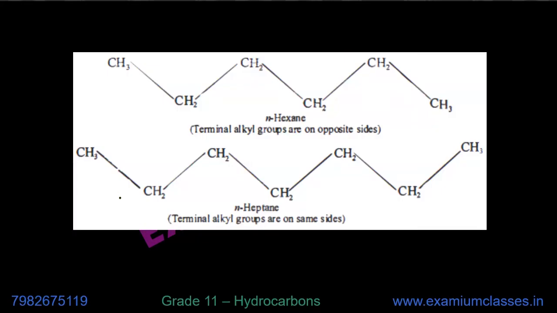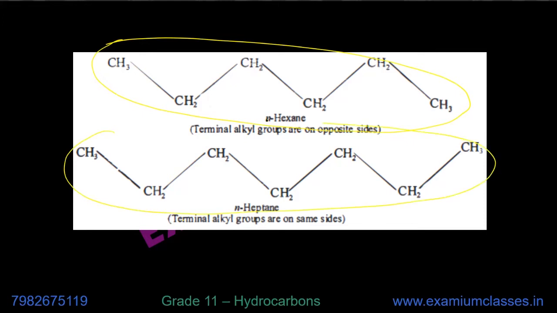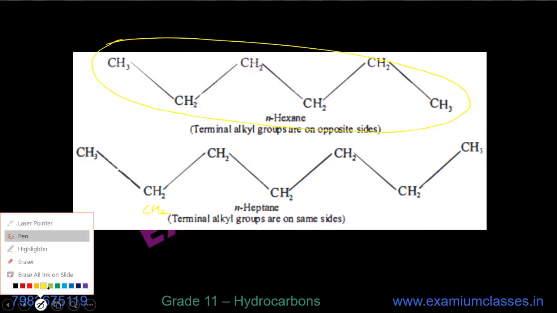So suppose we are talking about even numbered carbon atoms and odd numbered carbon atoms. Now suppose I am considering this in the opposite direction. The other molecule is like this.